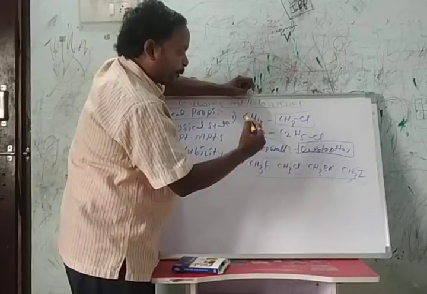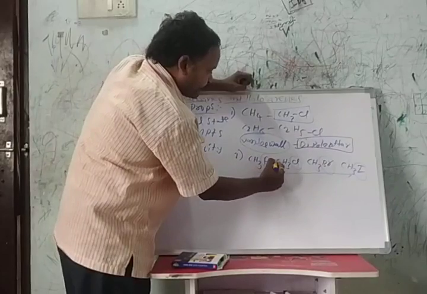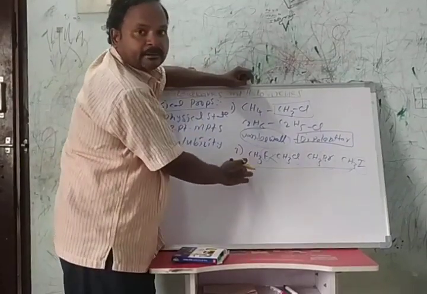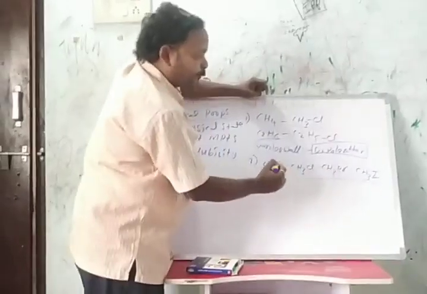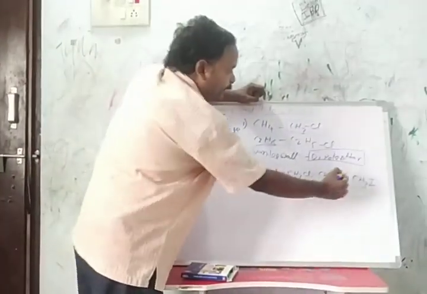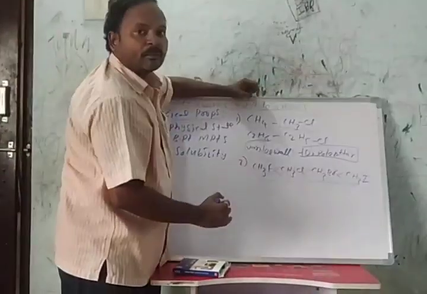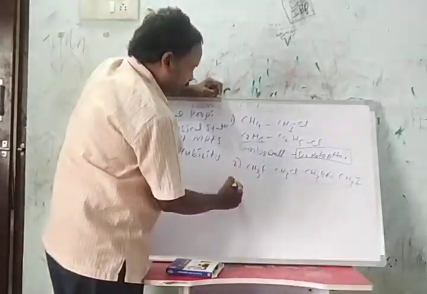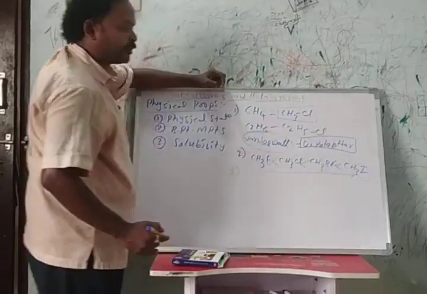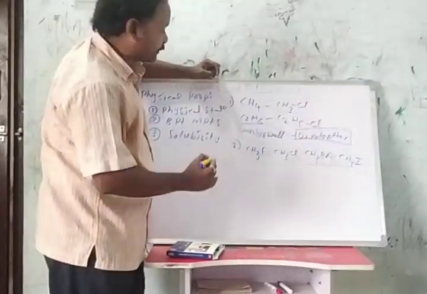of haloalkanes increase here. So methyl chloride has a higher boiling point than methyl fluoride. Methyl bromide has a higher boiling point than methyl chloride. Methyl iodide has a higher boiling point than methyl bromide. This is about one more system. Then we have to discuss the isomeric haloalkanes.